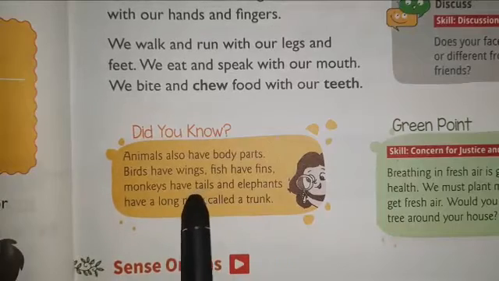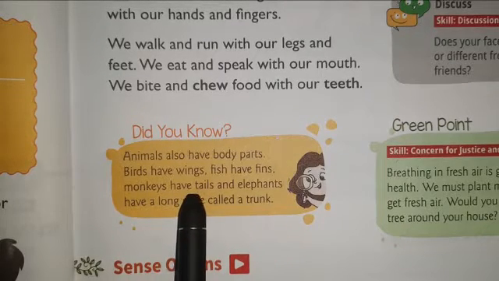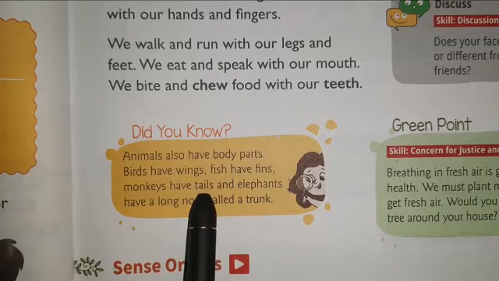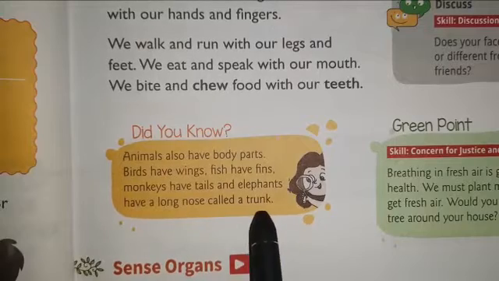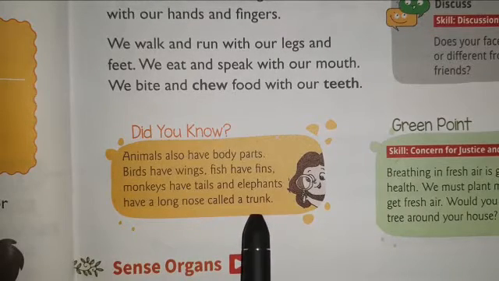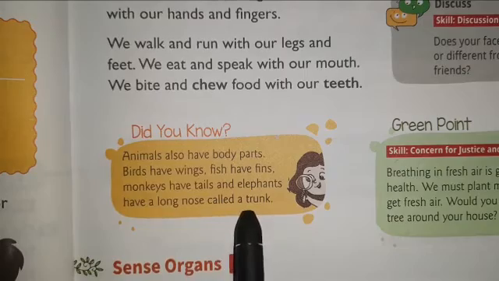Monkeys have tails. Now, everyone must have seen monkeys at our school. And what do we see in monkeys? Monkeys have long tails. And elephants have a long nose called a trunk. Now, what do elephants have? They have a long nose which is known as a trunk.